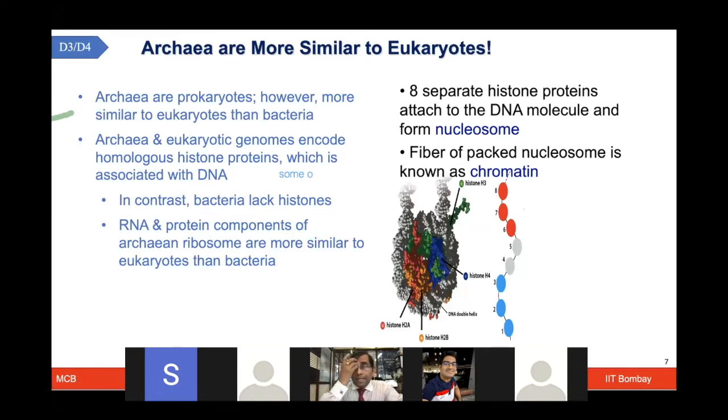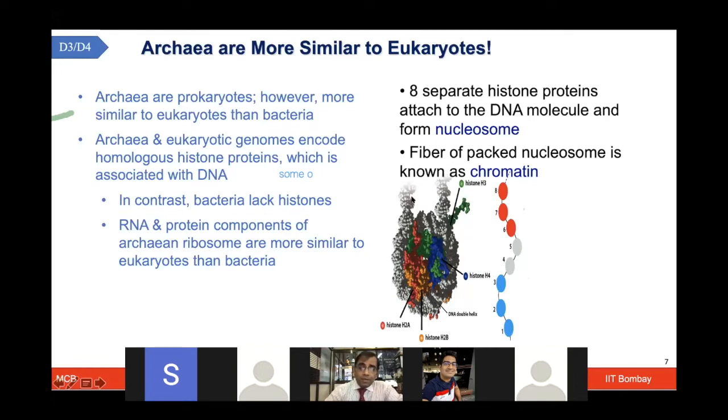I will talk about these things in more detail in the subsequent lectures when I am talking about that context. But since you've asked the question, I'm showing it in this place here. So histone proteins are quite unique in the eukaryotes. And when we have this fiber of packed nucleosomes, that is known as the chromatin.